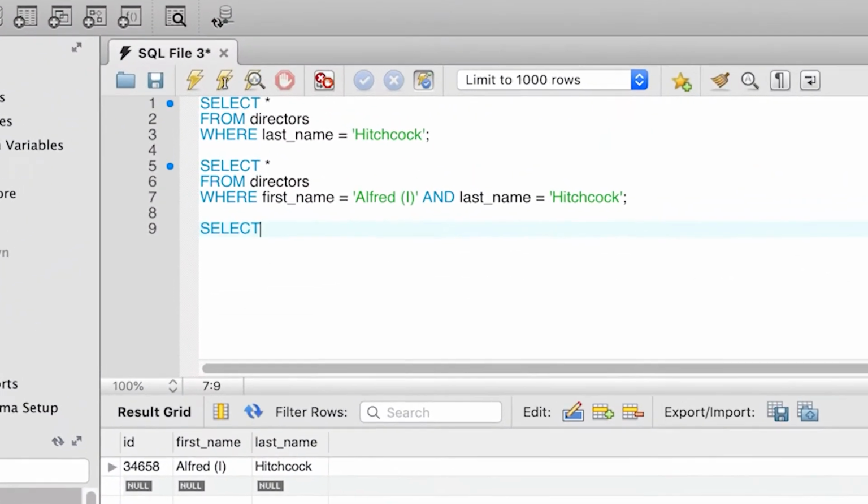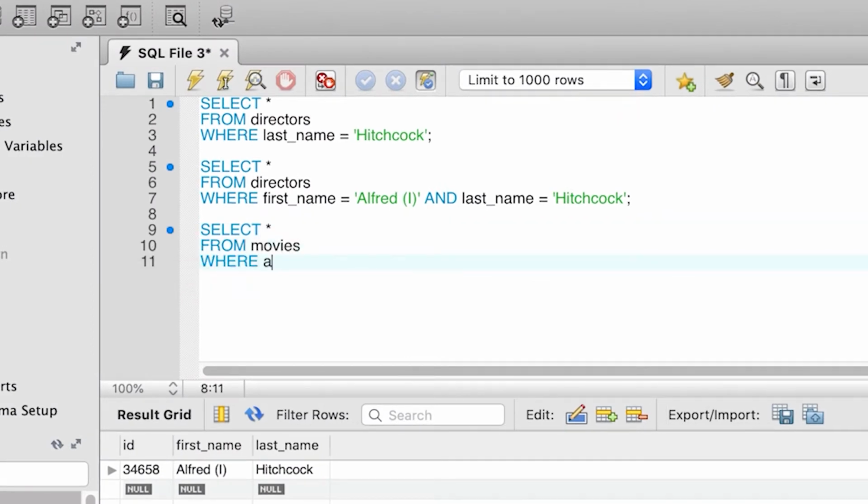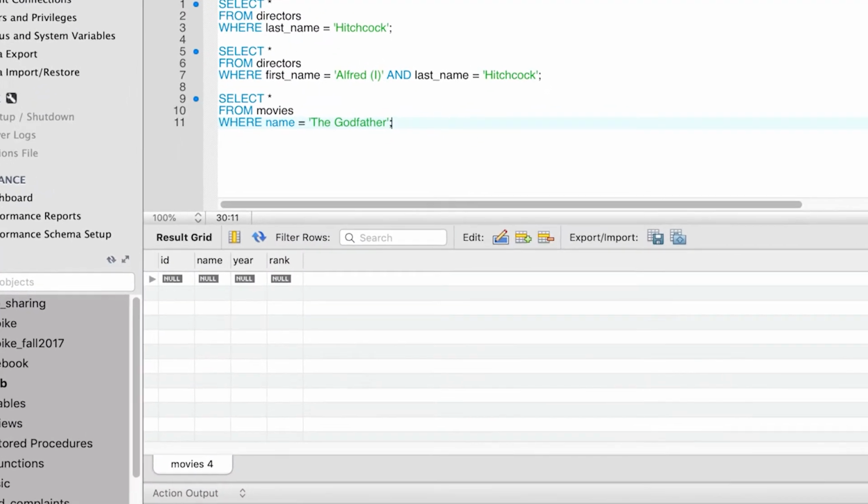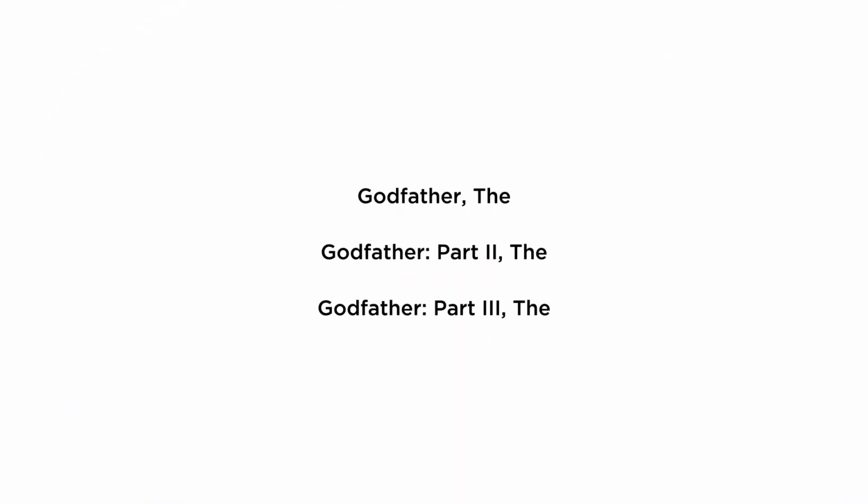Let's say that we want to get the entries for the movies in the Godfather trilogy released in 1972, 74, and 1990. So we write select star from movies where name is equal to Godfather. We try to execute this query and we get back nothing. Why is that? Because the name for the movie in the database is actually Godfather, The for the first part. It is Godfather, colon, Part 2, The for the second part, and Godfather, Part 3, The for the third movie.